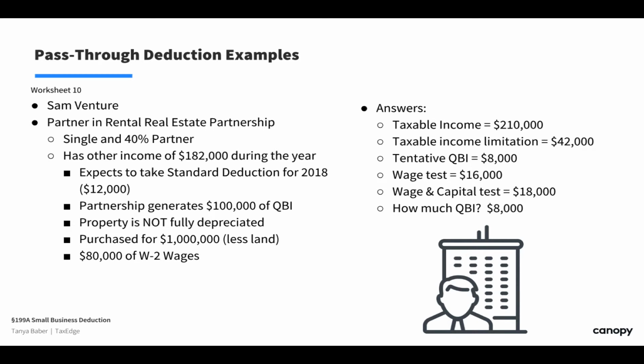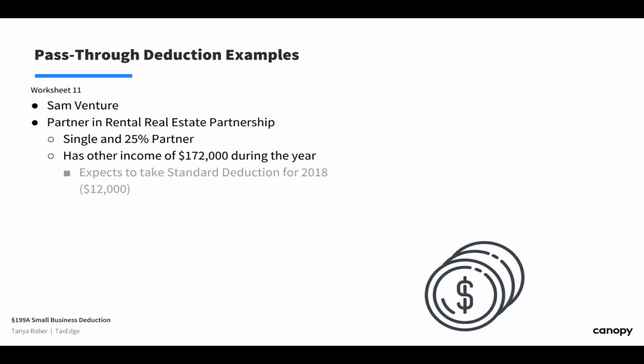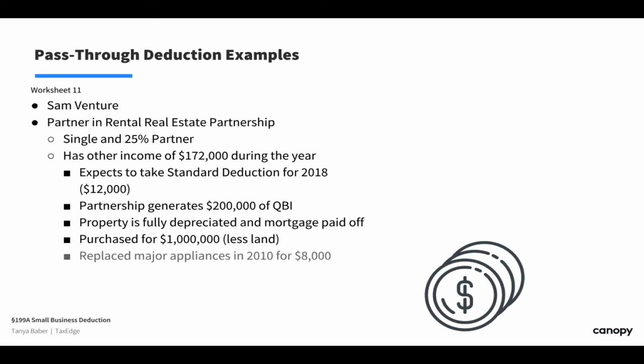Looking at another way to tweak it, just to help settle this in a little bit more. Again, the same thing, but he's just a 25% owner. We're changing his income up a little bit. We're changing the partnership: the property is fully depreciated, the mortgage is paid off completely, and they purchased it for $1 million. And all they did is replace the major appliances in this particular one for $8,000.